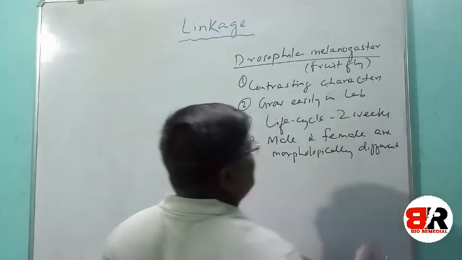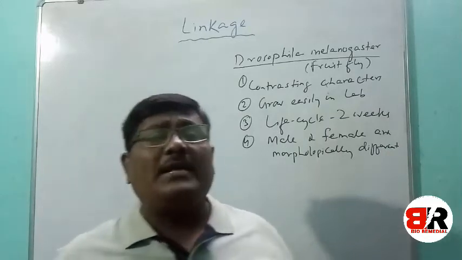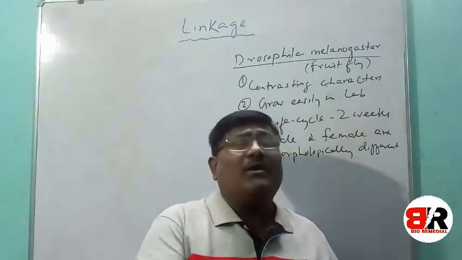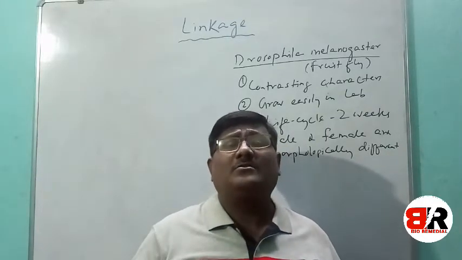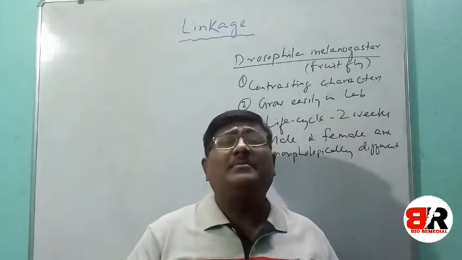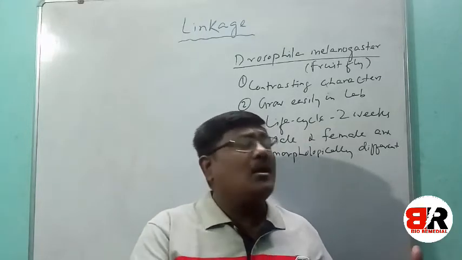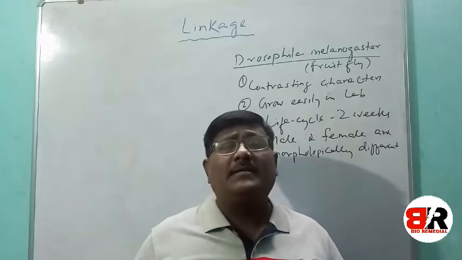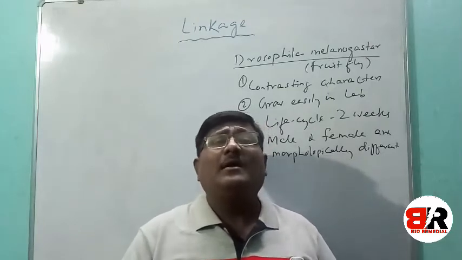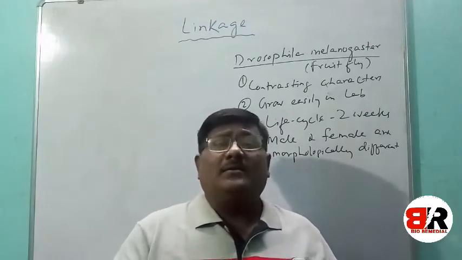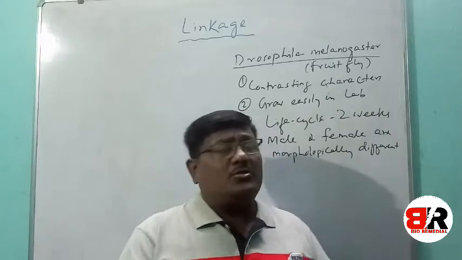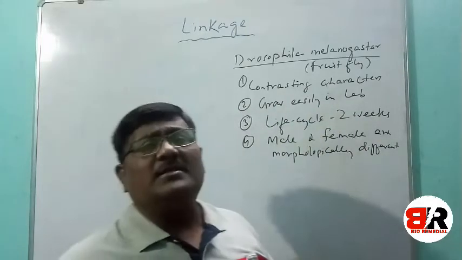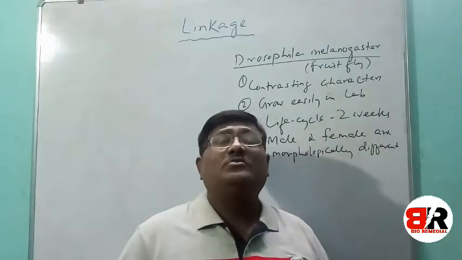This is a very important character, because we can easily identify which are male melanogasters and which are female. So male and female can be easily distinguished, and easily kept together for mating.